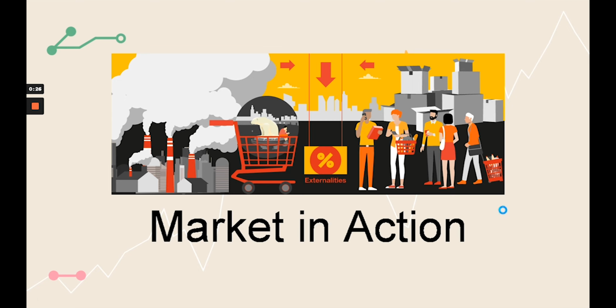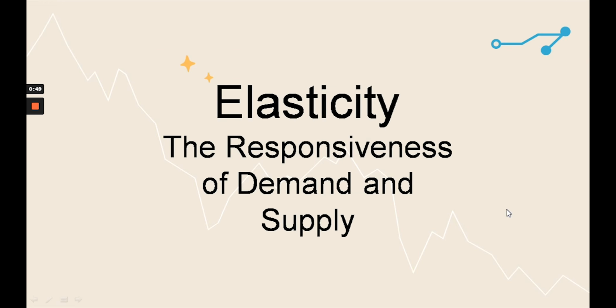The law of demand states that as the price of a good or service increases, the quantity demanded by consumers decreases and vice versa. This means that there is an inverse relationship between the price of a good and the quantity demanded of the good. On the other hand, the law of supply states that as the price of a good or service increases, the quantity supplied by producers increases and vice versa. This means that there is a direct relationship between the price of the good and quantity supplied.